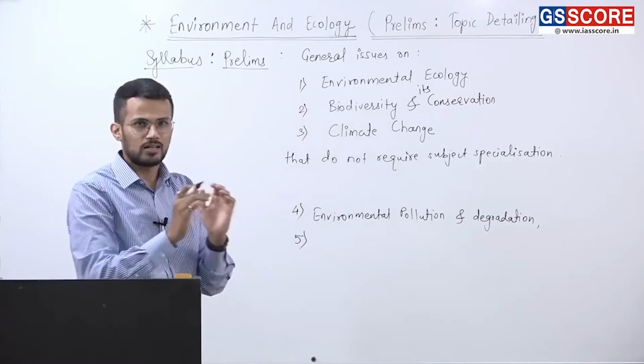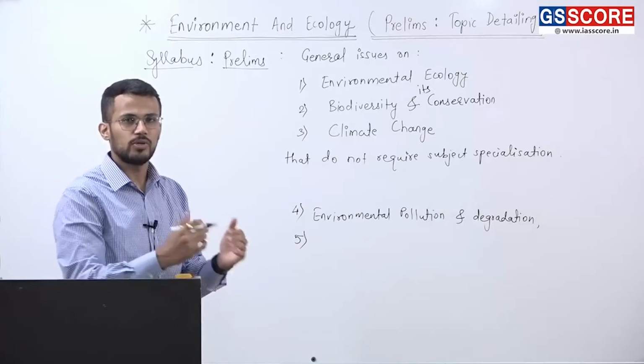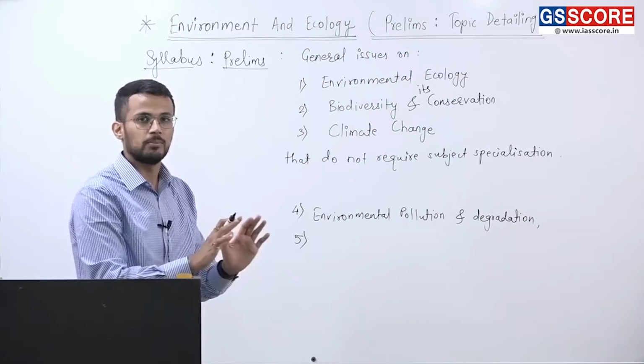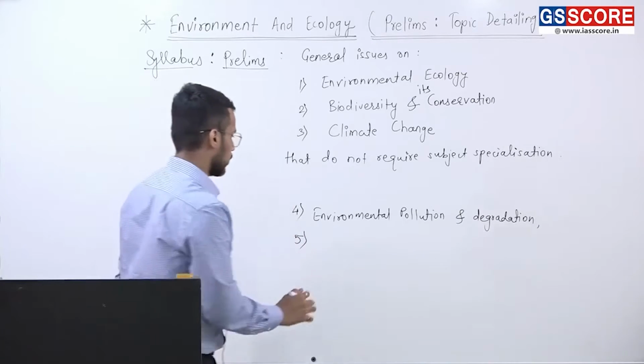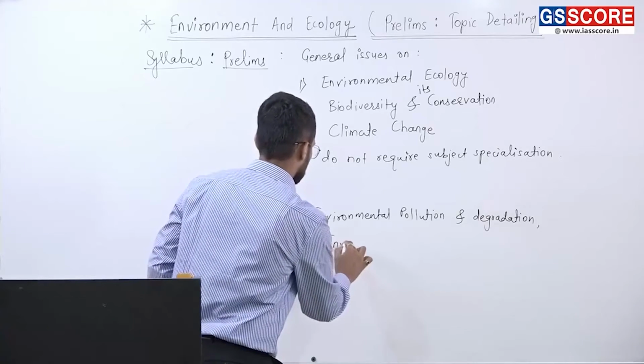But for our sake, for our studies, we can mention it explicitly, and that topic is environmental laws.